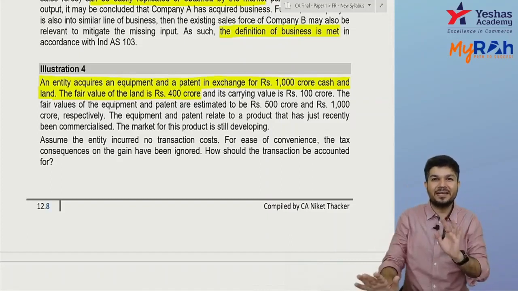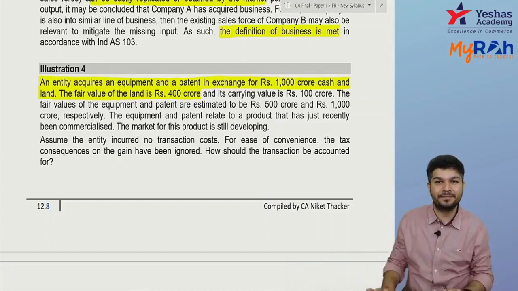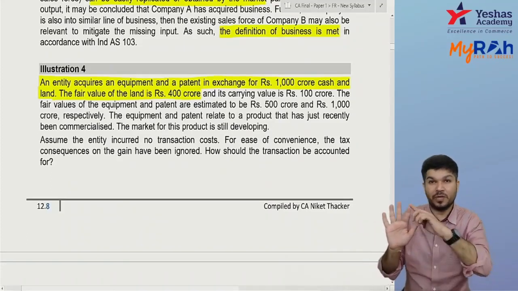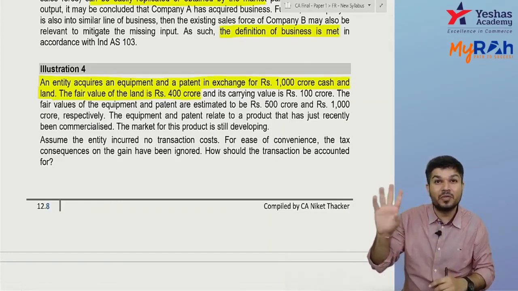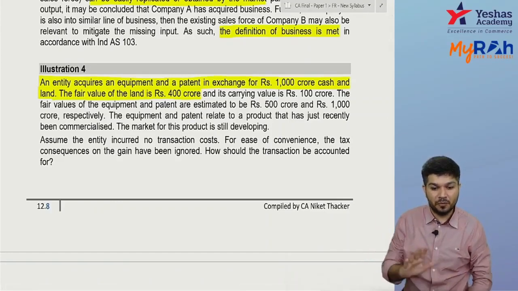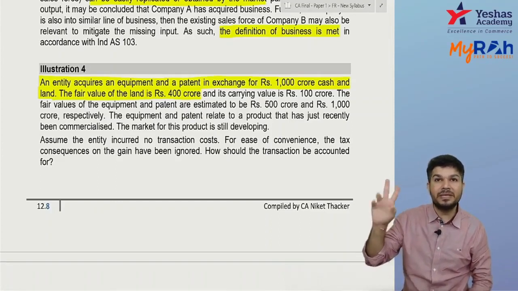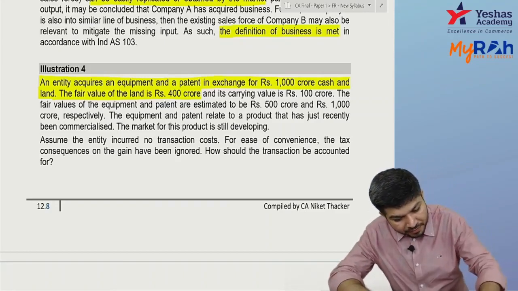So indirectly, I'm paying you 1,000 crore cash and 400 crores of land. So can I say the total we are paying is 1,400 crores? I paid 1,400 crores for two things: equipment and patent.